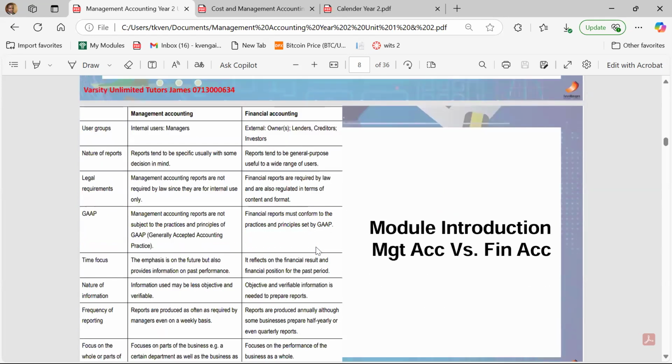So when we did our financial accounting, or when we did financial reporting, we stipulated this. I'm sure you guys remember this slide when we said that there are differences between the two, and we highlighted those key differences. As a student of both these modules, you just need to know these differences. It's not like they're very, very key or very, very important at a later stage, but you just need to know what these key differences are.